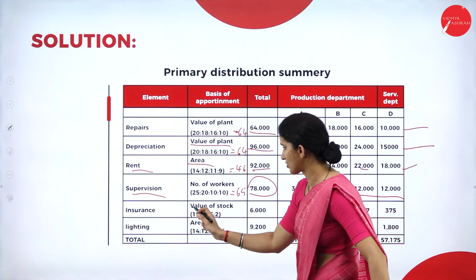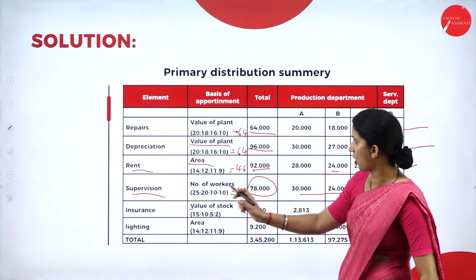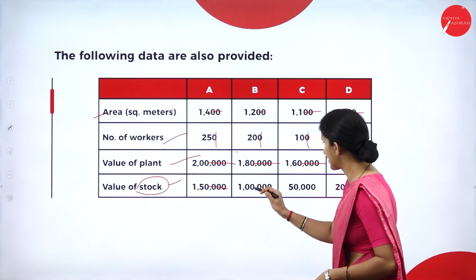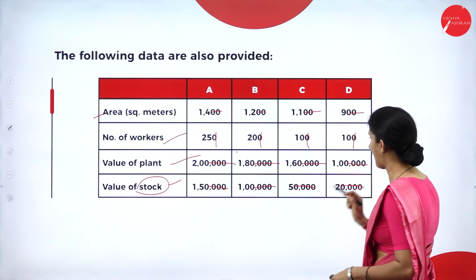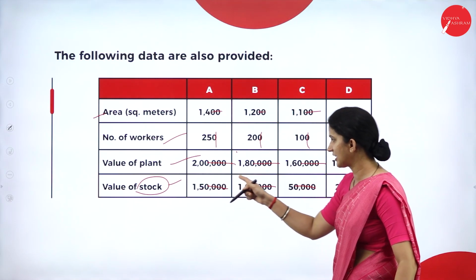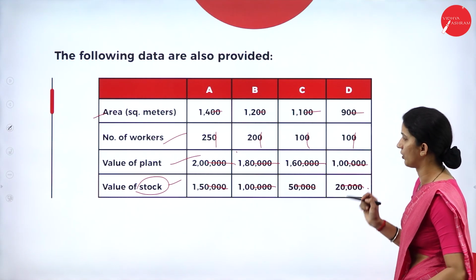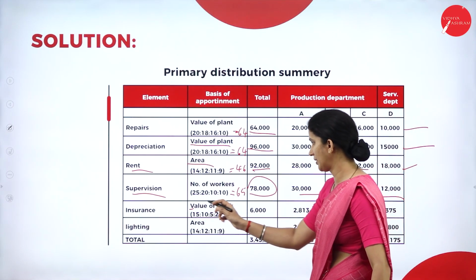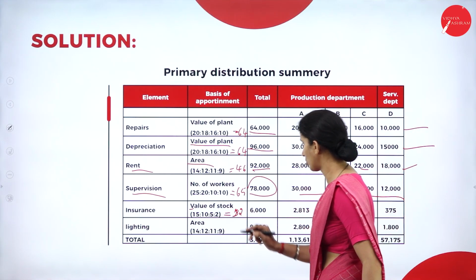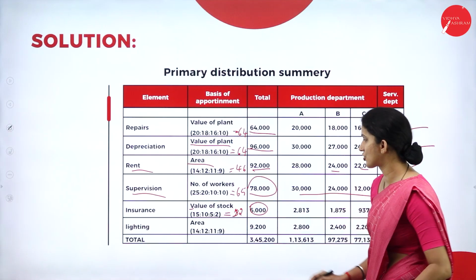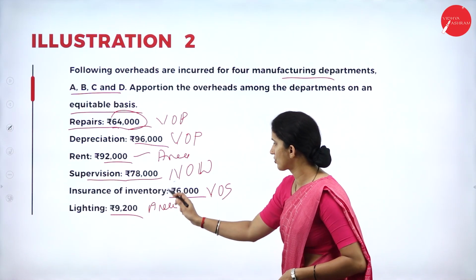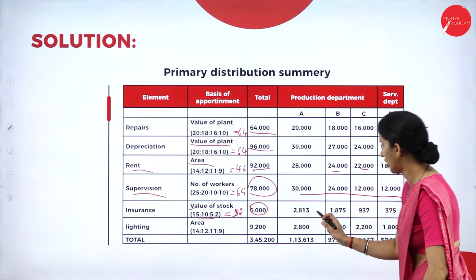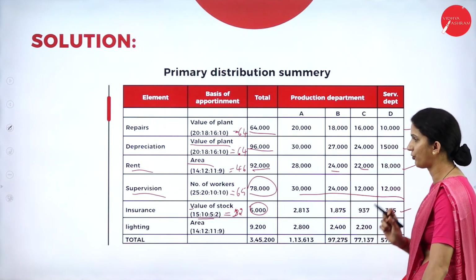Then we have insurance. Your basis is value of stock, and for value of stock, if we cancel these 4 zeros from each department, your simplified ratio will be 15 is to 10 is to 5 is to 2. So 15 is to 10 is to 5 is to 2. The total will be 32. This 6,000 is the total insurance value. So here total insurance on inventory is 6,000. That 6,000 in this ratio will be allocated to all 4 departments.